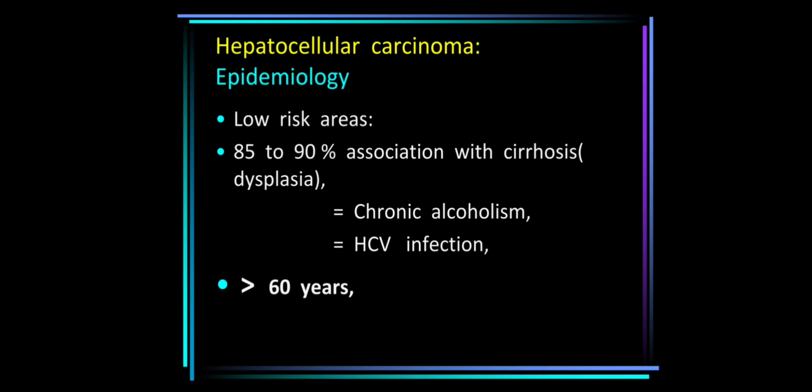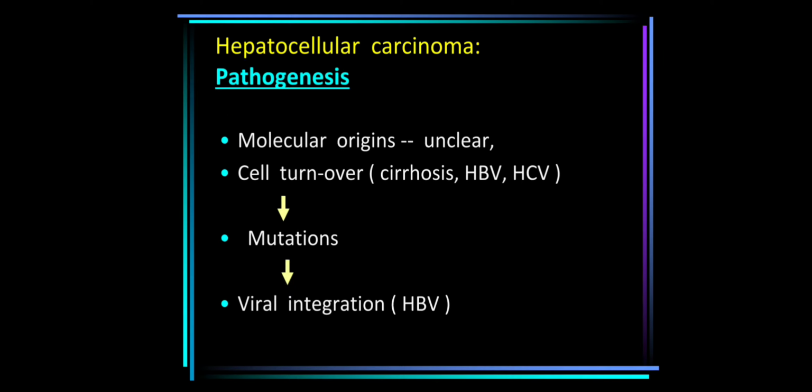Whenever a patient has anti-HCV and anti-HBC antibodies, these people have a 3 times higher risk of developing liver cancer. The age group above 60 years is more predisposed to getting liver cancer.